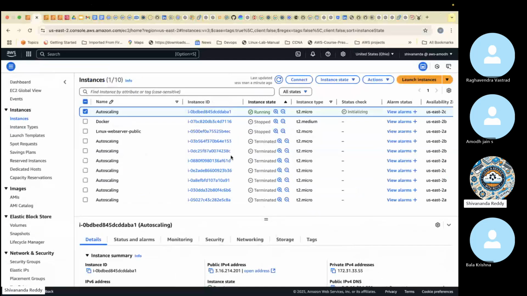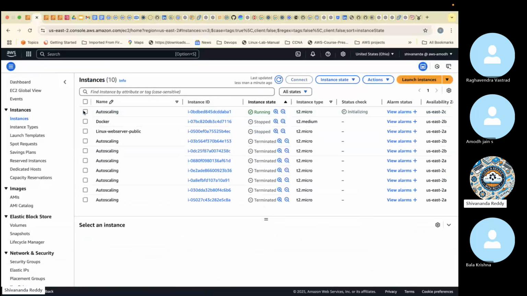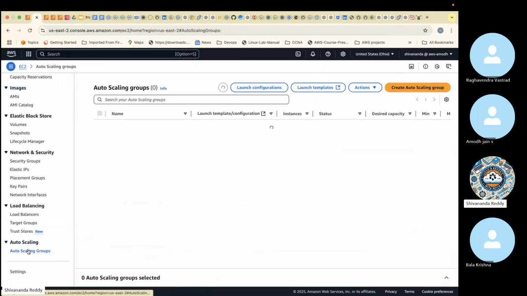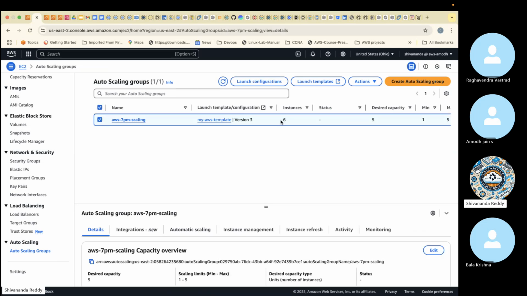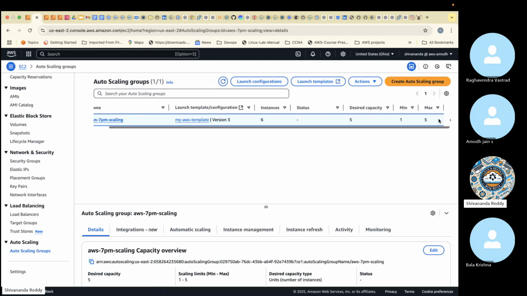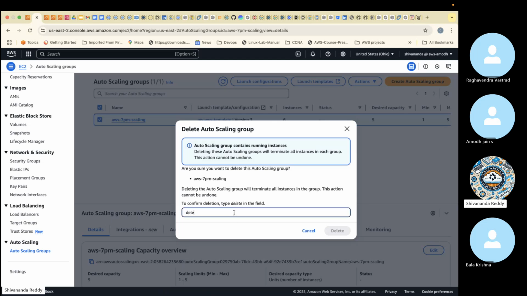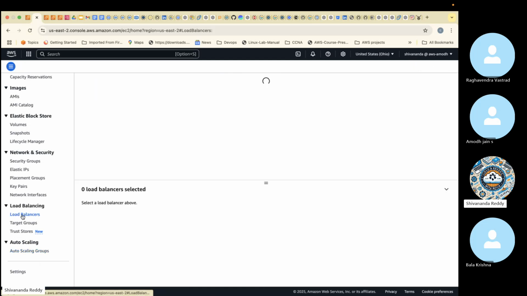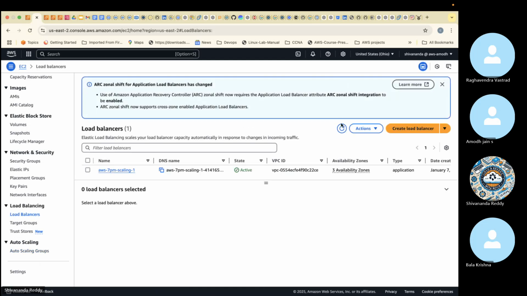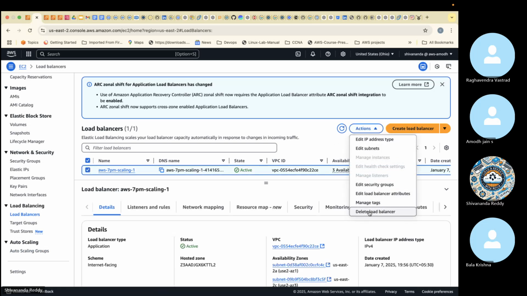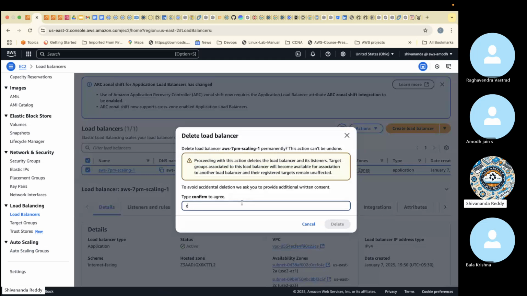Then how to delete all this now? Whatever you created, everything you need to clean up. How to clean up? First and foremost, you delete auto scaling. If you delete auto scaling, it will delete the servers as well. See, 6 instances, 5 desired, 1 minimum, 5 max. Let me go to actions, delete. After that, you delete the load balancer. Select the load balancer, actions, delete load balancer, confirm.